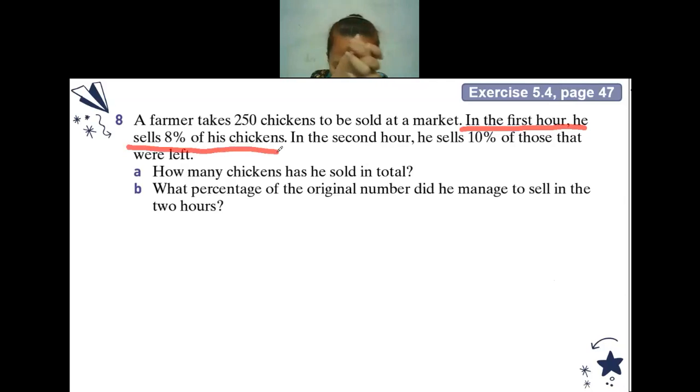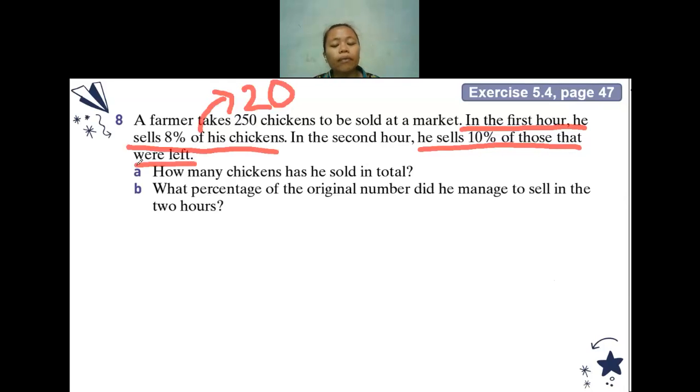In the first hour, he sells 8% of his chickens. So how many chickens has he already sold? 20 chickens. Okay, the first one is 20 chickens. And then for the next sentence, in the second hour, he sells 10% of those that were left. So how many are left?